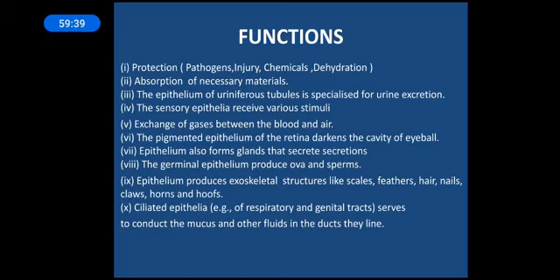Next one is ciliated epithelia, which is present in the respiratory tract and genital tract, responsible for movement of mucus and other fluids in a particular direction, which helps to flush out things in the proper direction. So that was about the functions of the epithelia. So we are done with the epithelium. Now next we'll be starting with the connective tissues. That's all.